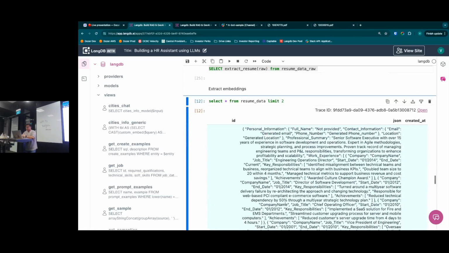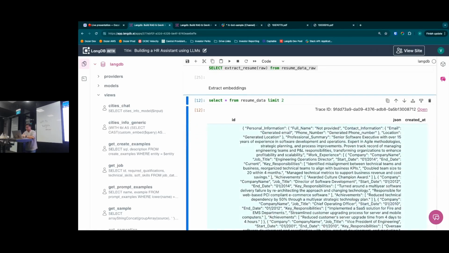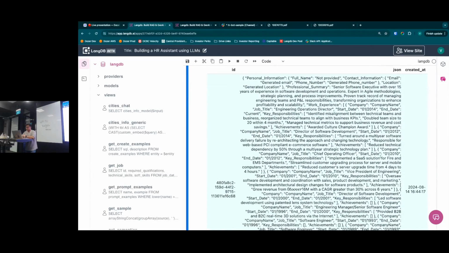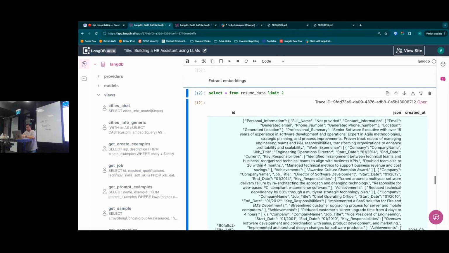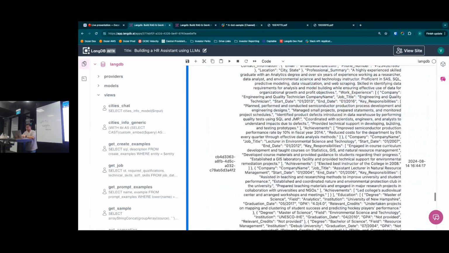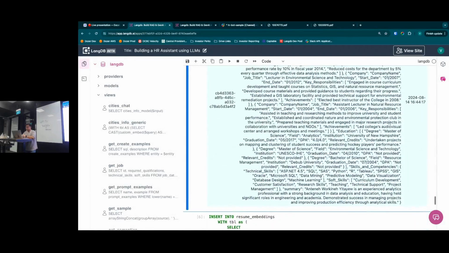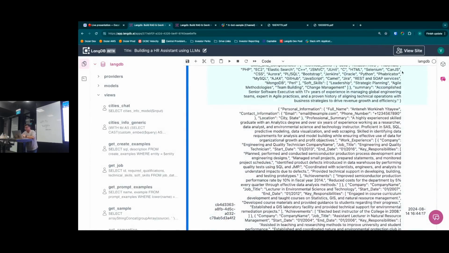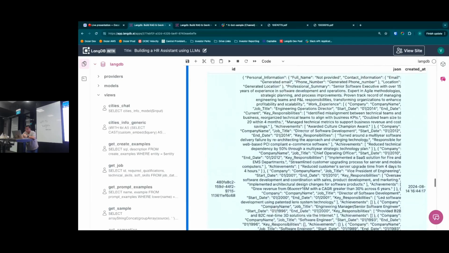So basically, this is the resume data JSON column, and so we have all the data that we want in here actually.